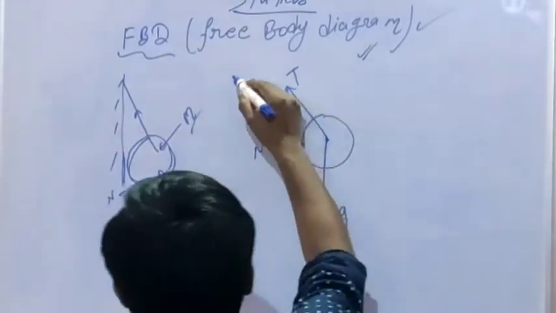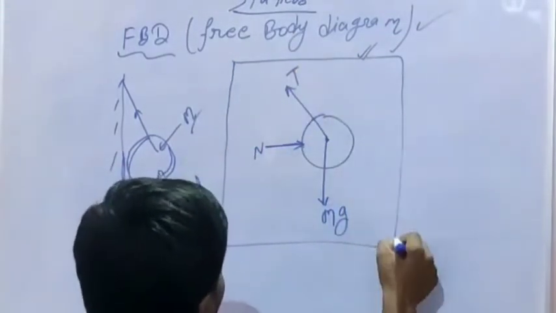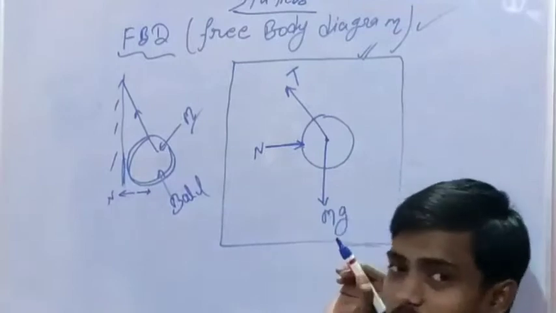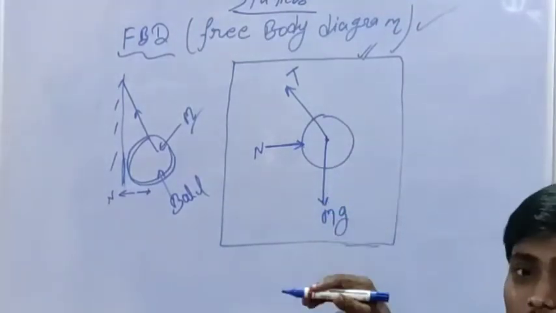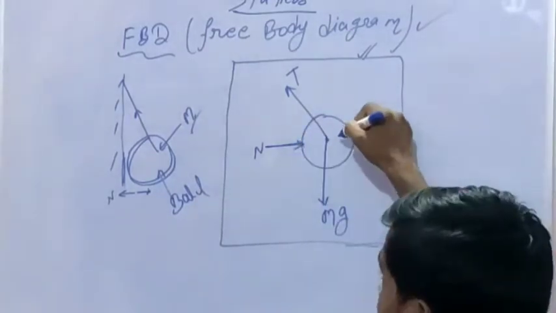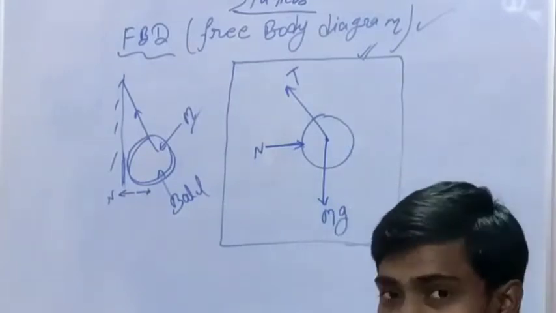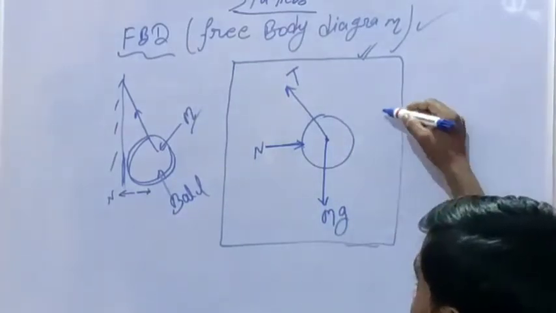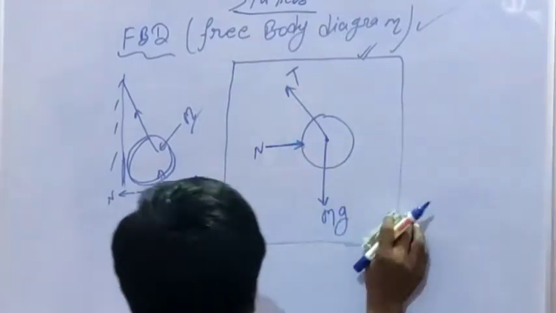Then this is the FBD of the ball. It is a diagrammatical representation of a single body, showing all the forces acting on that body. This is known as FBD. All statics problems we have to solve by this method.